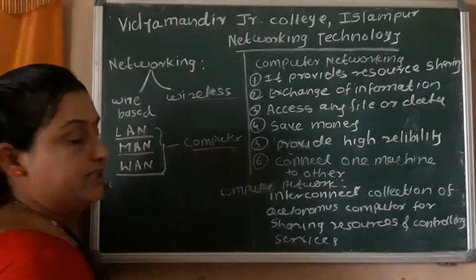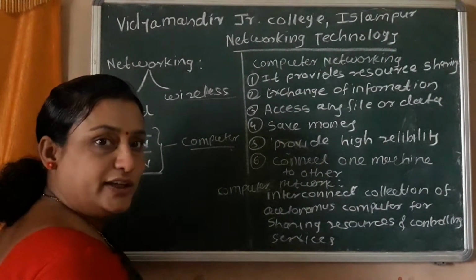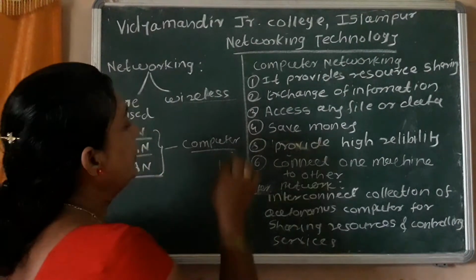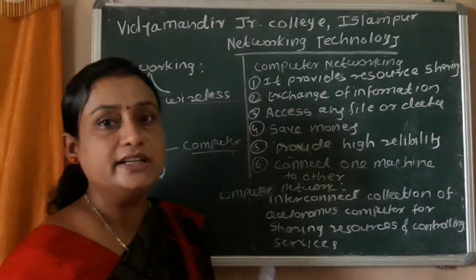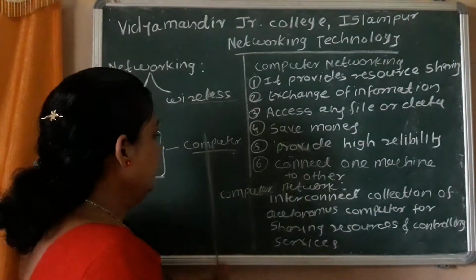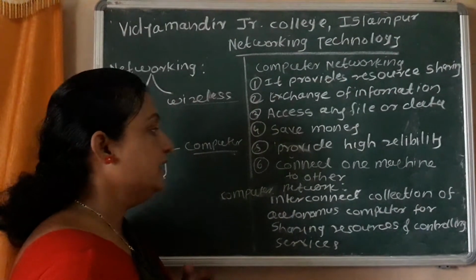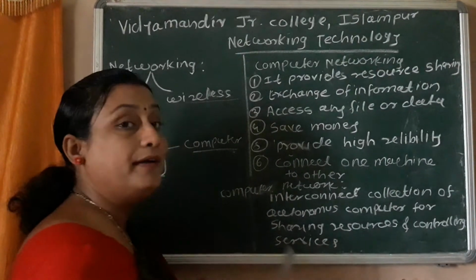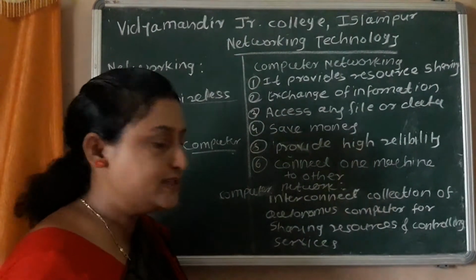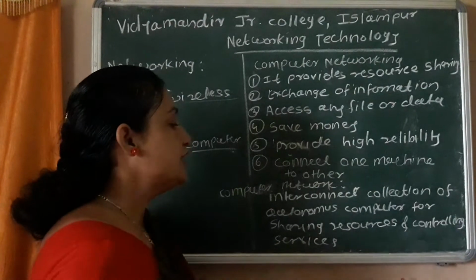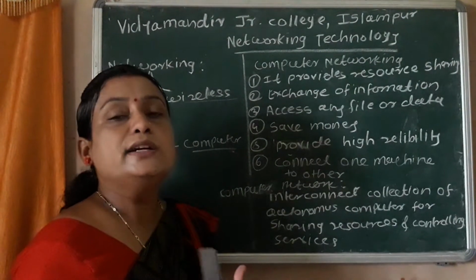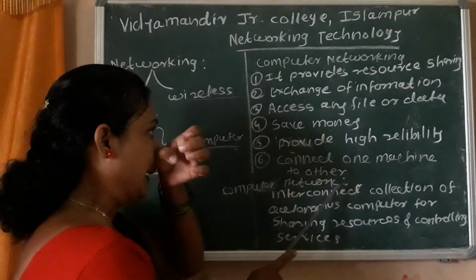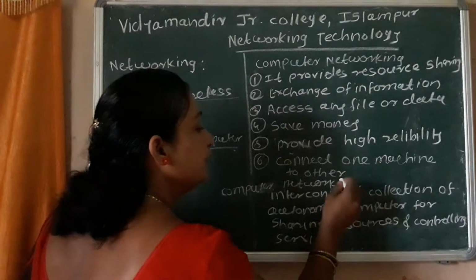And establishing the network by using computers is called computer networking. What is the definition of computer networking? Computer networking is nothing but an interconnected collection of autonomous computers all over the world for sharing resources and controlling services. That is called a computer network or computer networking.